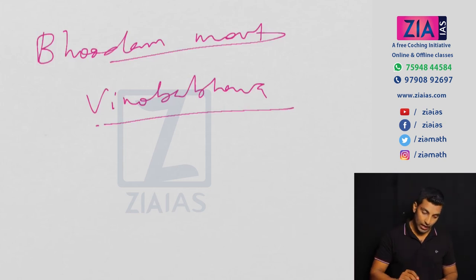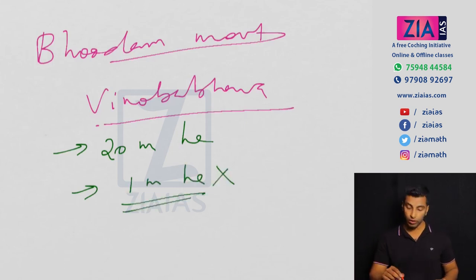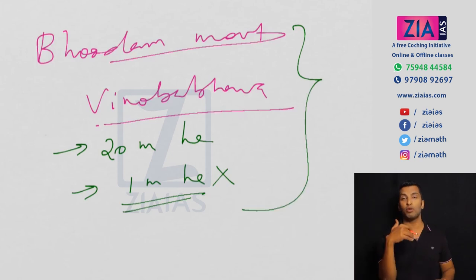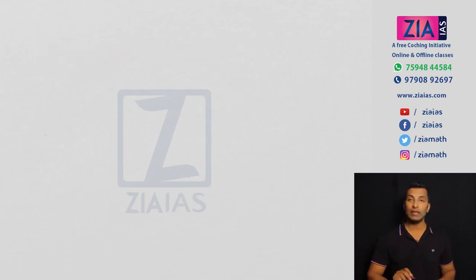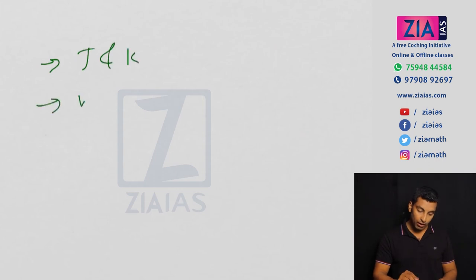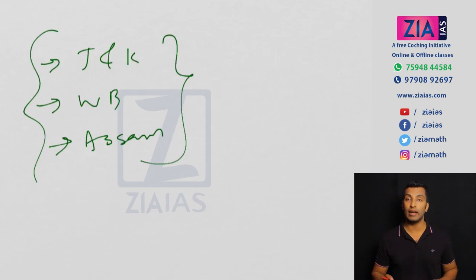If you look at the Bhudan movement, the target was to redistribute around 20 million hectares, but they were able to do only around 1 million hectares. So it was also a failure. Both were failures, but the point is that two movements were going on parallelly with the same idea, one voluntary and one compulsory. If you look at state-wise implementation, 3 states were successful: Jammu and Kashmir, West Bengal, and Assam. These 3 states were successful in implementing land ceiling laws.